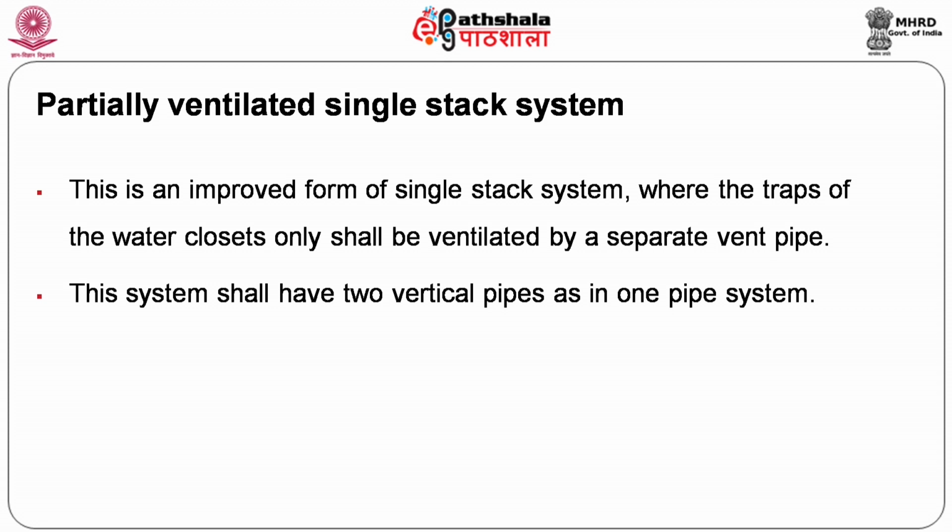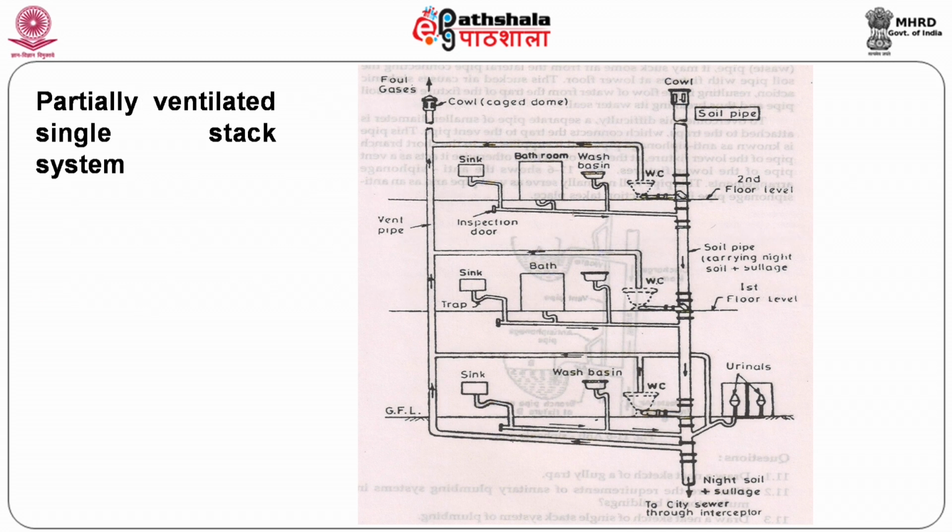Another improvement to the single stack system: because in the single stack system no vent is provided, the same pipe acts as a vent, which is not sufficient to expel the foul gases. Therefore, it is partially ventilated. Wherever it is connected to the water closet, the vent is provided.